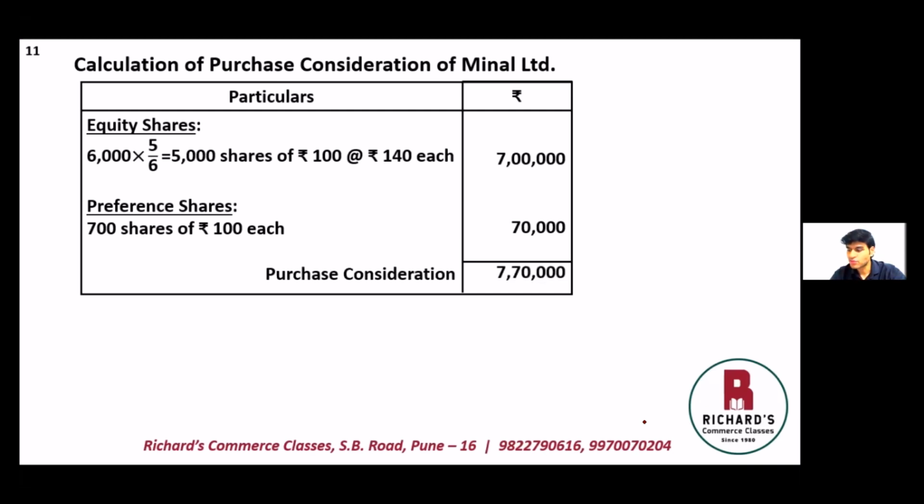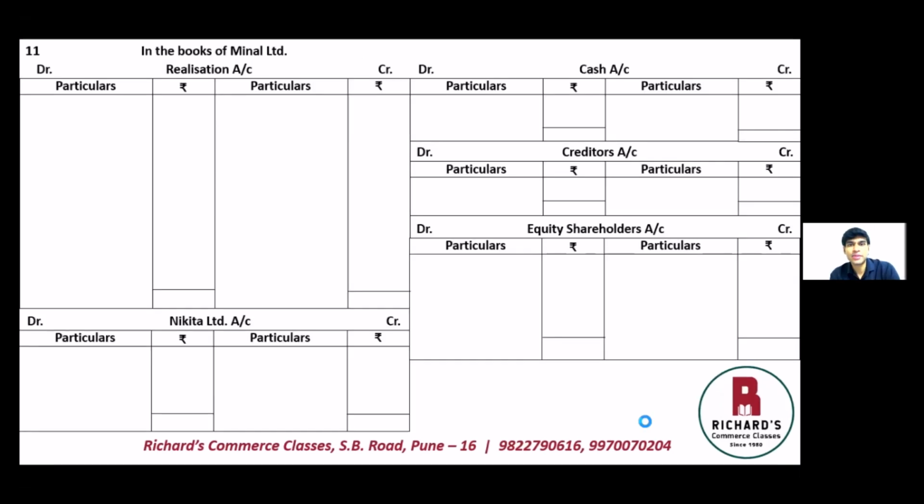Okay. The next will be preparation of ledger accounts in the books of Meenal Limited. So let us prepare now. In the books of Meenal Limited, ledger accounts will be realization account, the purchasing company, that is Nikita Limited account, cash account, creditors account here is prepared because there is an adjustment for creditors, and finally equity shareholders account. The first step will be transfer of assets to realization account debit. So looking at the balance sheet, all book values are to be transferred here.